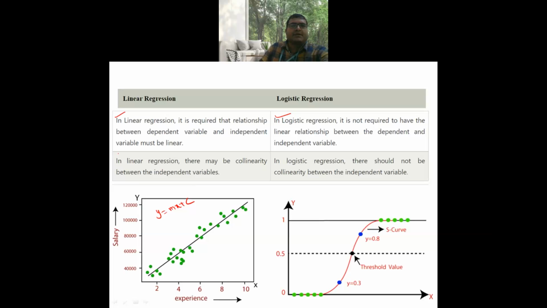In linear regression, there may be collinearity between the independent variables. In logistic regression, there should not be collinearity between the independent variables. Here you can observe how linear regression and logistic regression can be applied. Now this particular graph is a sigmoid curve.